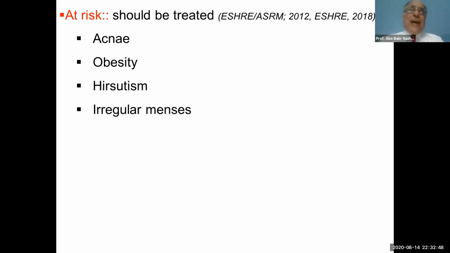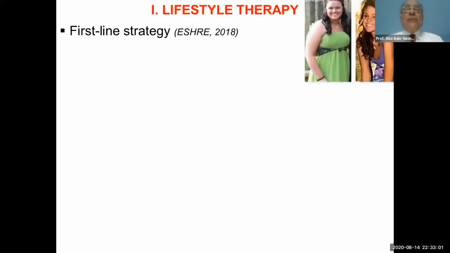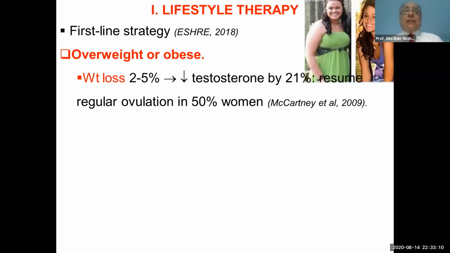So we defined what is called at risk. At risk should be treated. That is to say, we should treat the acne, the obesity, hirsutism, and irregular menses. The first line treatment is lifestyle therapy. Let us start with the overweight or obese.